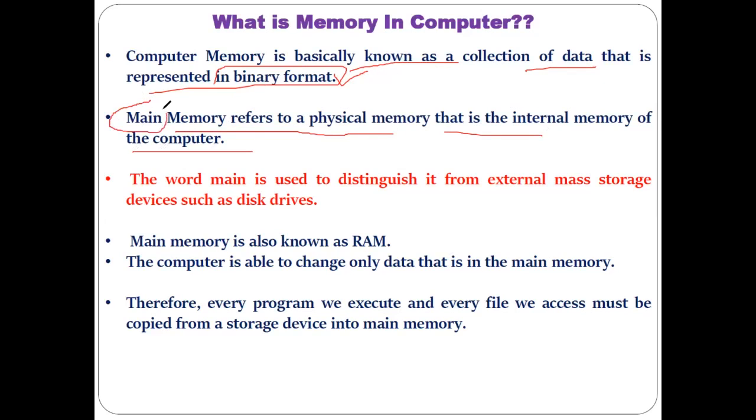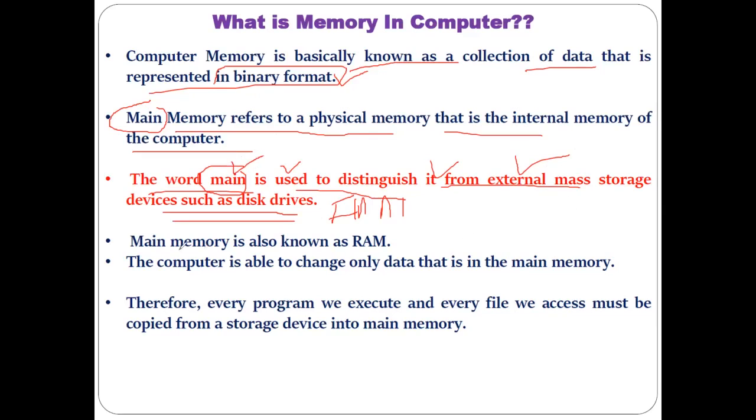Now, why is this kind of memory referred to as main? The reason I have also mentioned: the word main is used to distinguish it from the external mass storage. The word main is used to differentiate it from our hard disk memory, meaning secondary memory. Understood? That is the reason it is mentioned here. The word main is used to distinguish it from external mass storage devices such as a disk drive, that is our hard disk. Okay, or other floppy drive you can say, or the pen drive also comes under the external mass storage. Okay, so you have to differentiate from all this kind of storage. The primary memory is referred to as main memory.